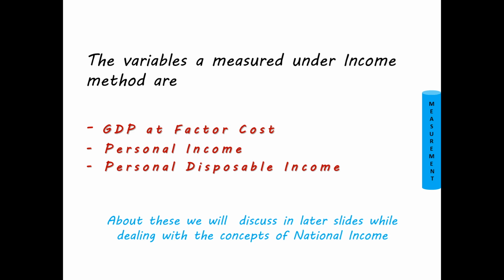But once you have understood the different methods of calculating national income, it becomes very easy to know why this bifurcation or segregation of different concepts is there. Okay, so with this we have completed the second method of calculating national income, and that is the income method.